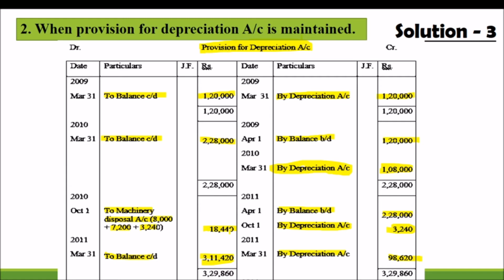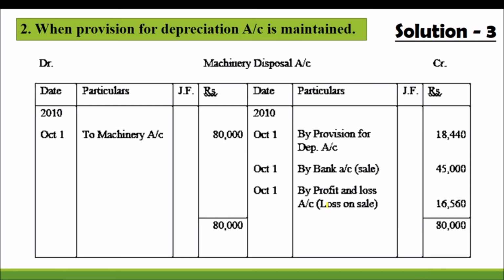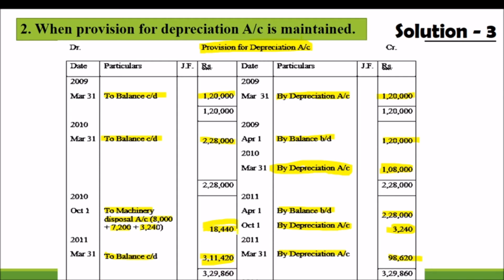So this 18,440 is the total amount of depreciation for that asset sold worth 80,000. Then we have to prepare another account, the machinery disposal account. So by provision for depreciation, for the machinery which is sold for 80,000, on the debit side its provision for depreciation total amount 18,440 will be taken.